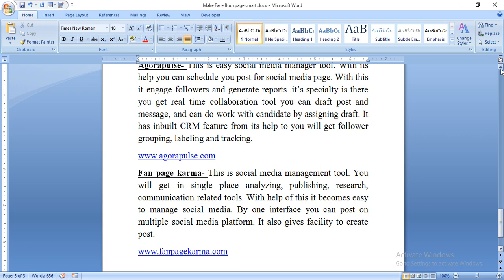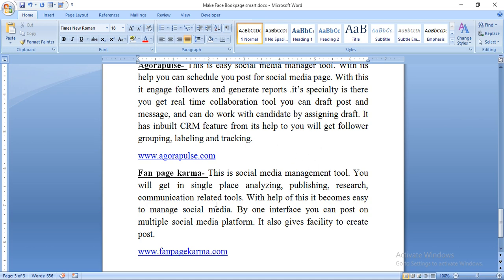It has inbuilt CRM features. With its help you will get follower grouping, labeling and tracking, and with its help you can do labeling and tracking of groups. So this is the site agorapulse.com. Go there and find out the details.